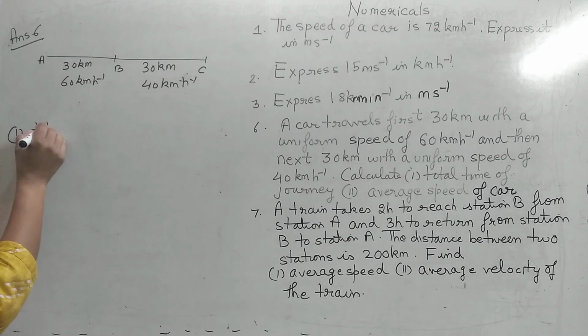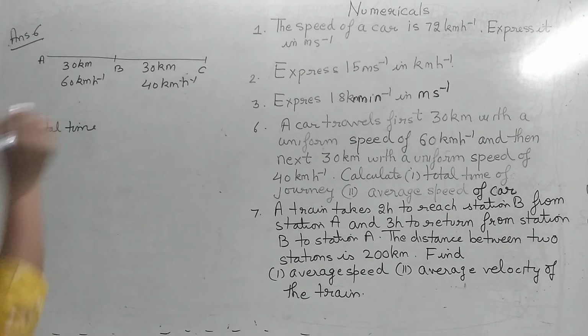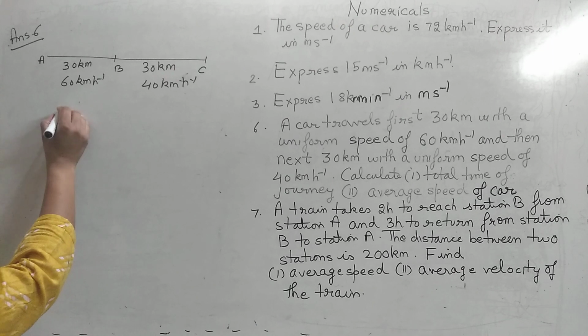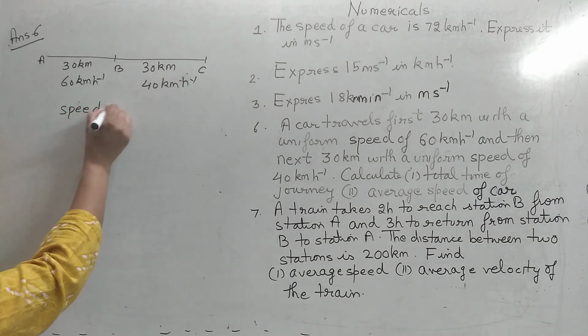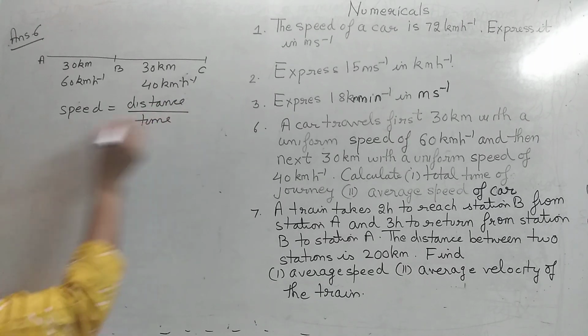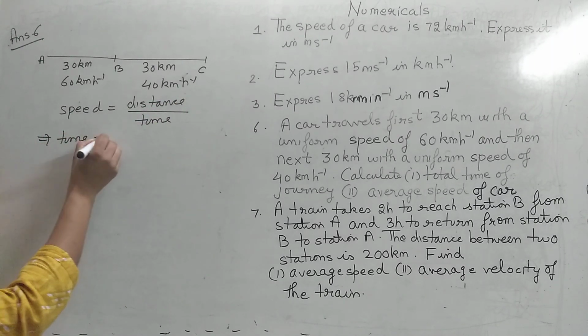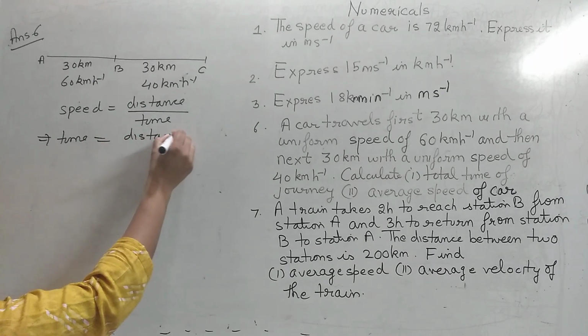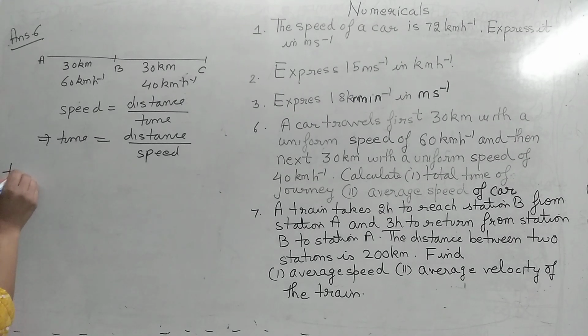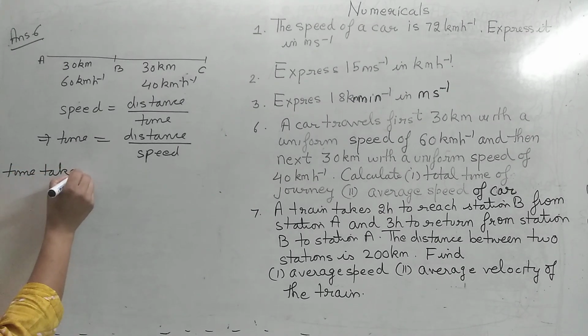What is the first part? You have to find out the total time taken in this journey. How can we find the total time taken? Time to reach from A to B plus the time taken to reach from B to C. Now you know that speed is distance upon time. So that means time is distance upon speed, isn't it? So what is the time taken firstly?